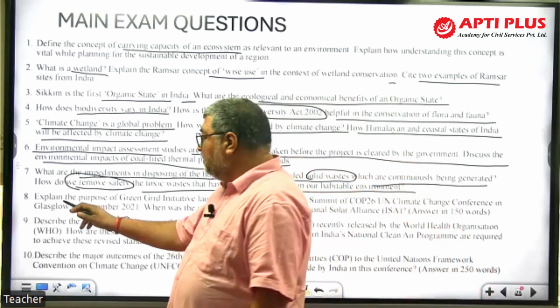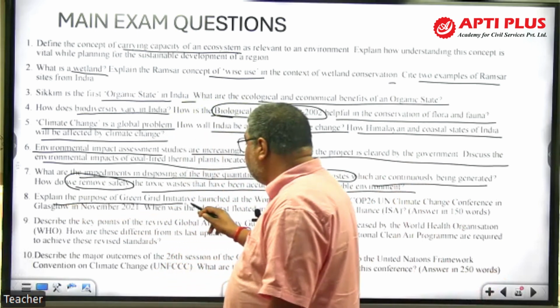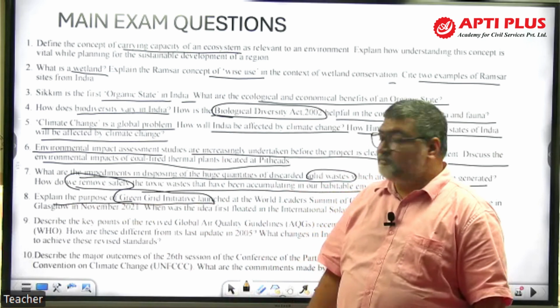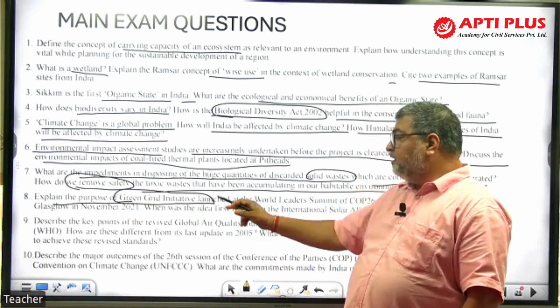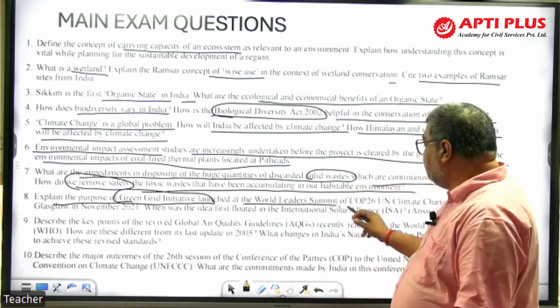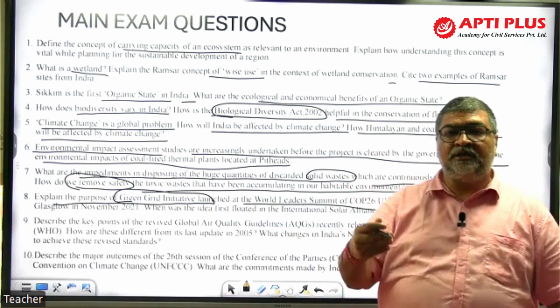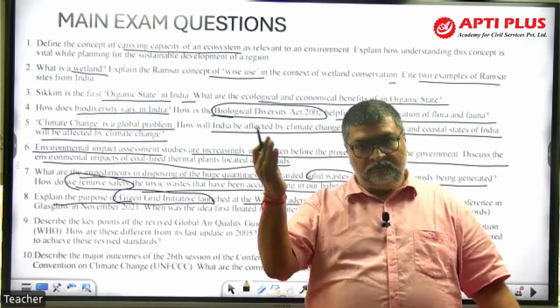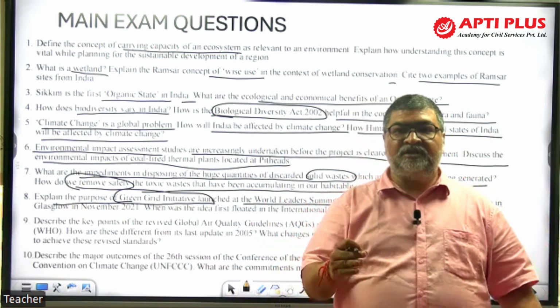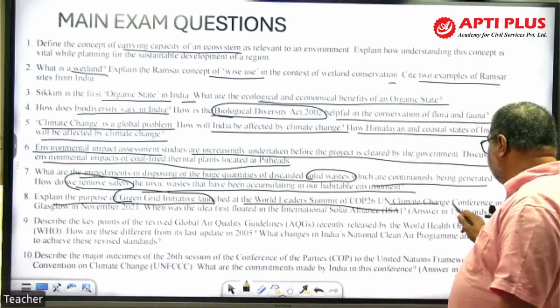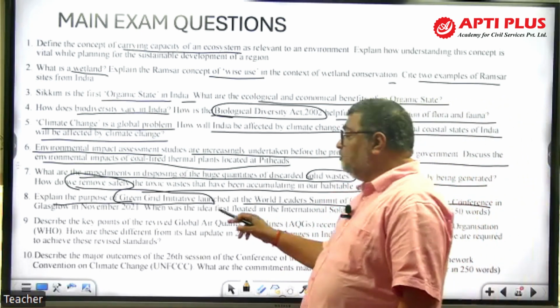Then again, explain the purpose of the Green Grid Initiative, GGI, climate change part, global climate aspect. Explain the purpose of the Green Grid Initiative, launched at the World Leaders Summit of COP26, Conference of Parties on Climate Change, the Glasgow Summit in Scotland. Last year it was in Dubai, COP28. So you can see here, Climate Change Conference, Glasgow, November 2021.